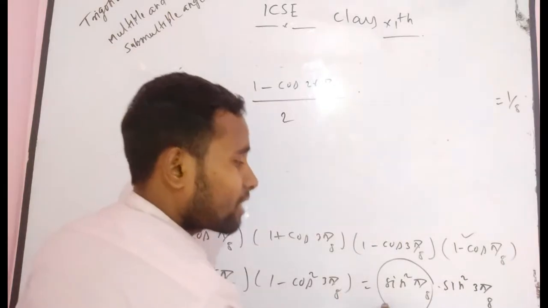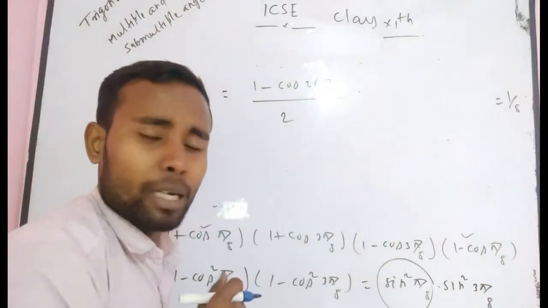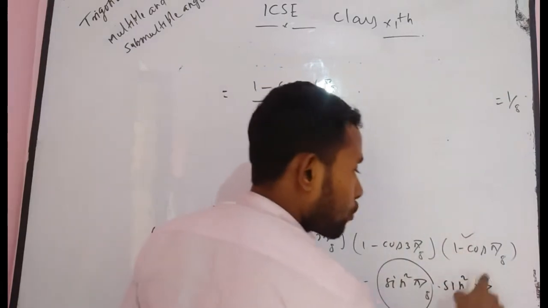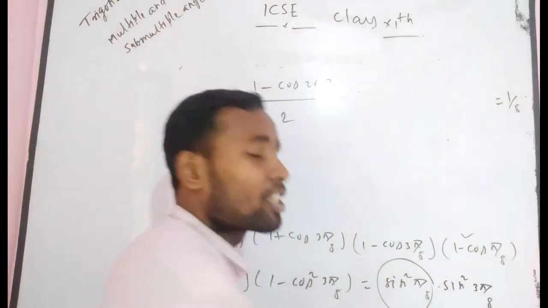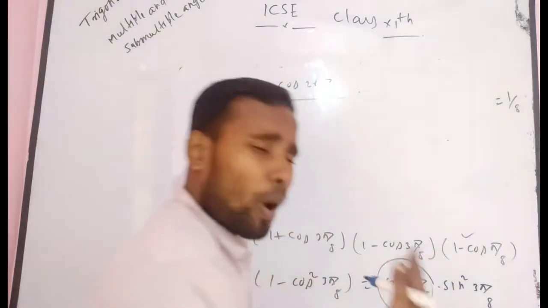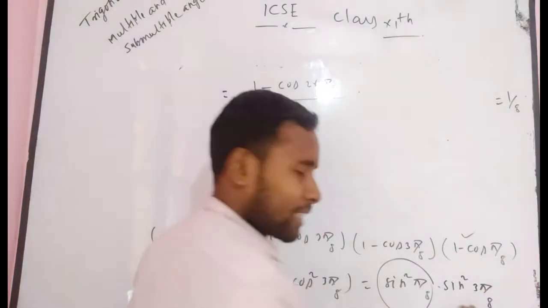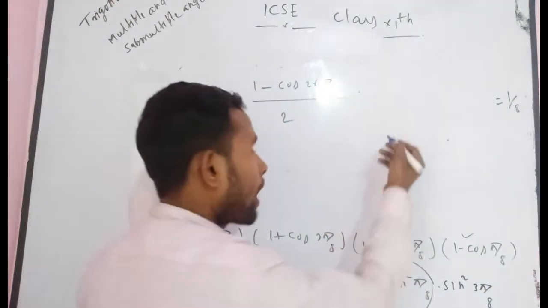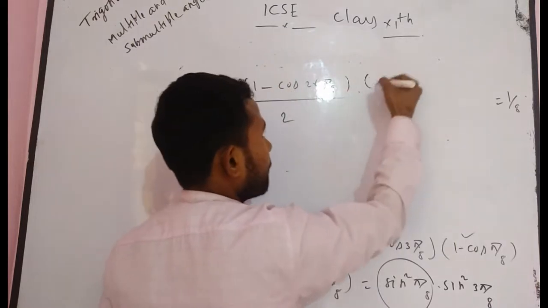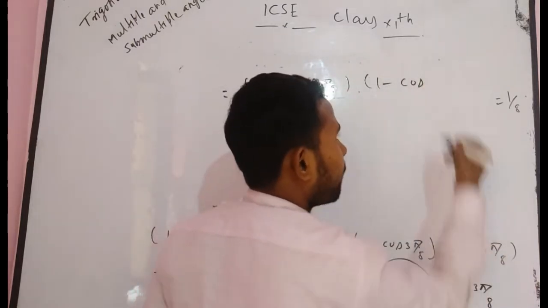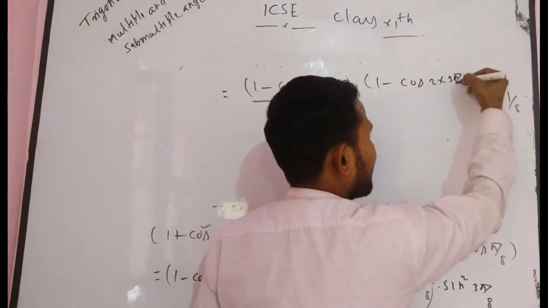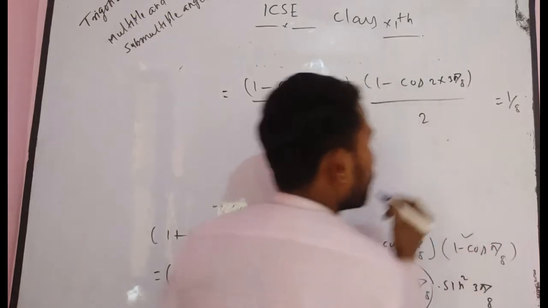I think you know that sin square theta is equal to 1 minus cos 2 theta divided by 2. Again suppose the angle is alpha. Then sin square alpha is equal to 1 minus cos 2 alpha divided by 2, that means 2 into 3 pi by 8 divided by 2.